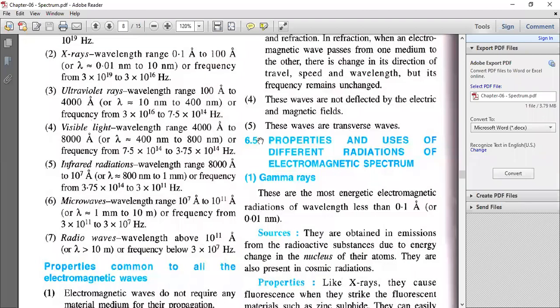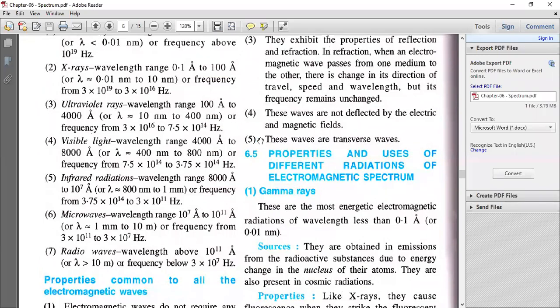Next, we have infrared radiations. The wavelength range is 8000 angstrom. As soon as the visible light ends, from 4000 to 8000, from 8000 what starts? Infrared radiation starts, up to 10 raised to 7 angstrom. That is nothing but 800 nanometer to 1 millimeter. And the frequency is 3.75 into 10 raised to 14 to 3 into 10 raised to 11 Hertz. Next, we have microwave, and the wavelength range is 10 raised to 7 angstrom to 10 raised to 11 angstrom. And radio waves, the wavelength is about 10 raised to 11 angstrom.